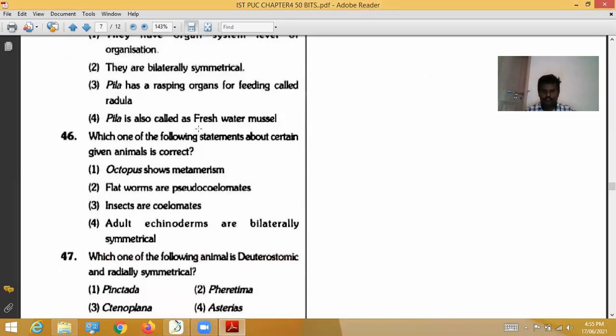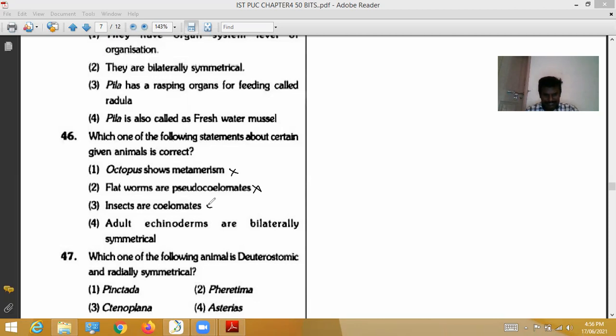Next bit, which one of the following statements about certain given animals is correct? See, octopus shows metamerism. Octopus never shows metamerism. Flatworms are pseudocoelomates. Flatworms are not pseudocoelomates, they are acoelomates. So it is a wrong option.